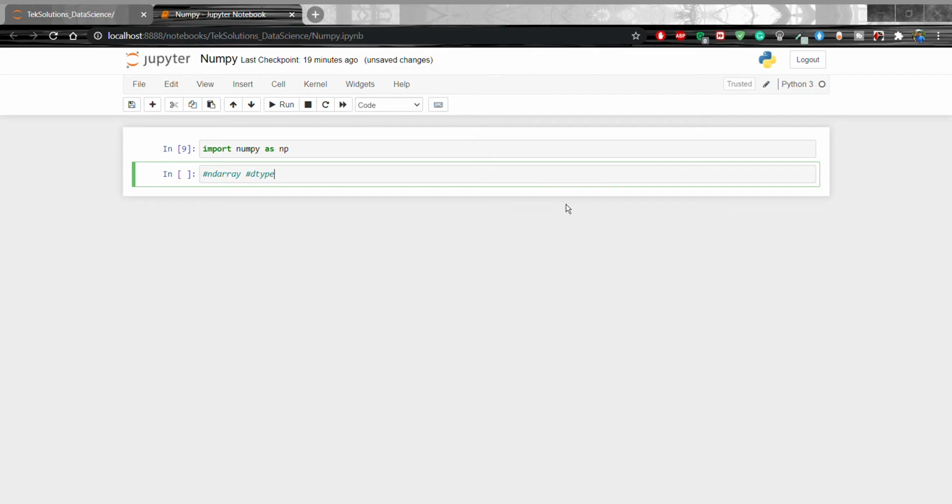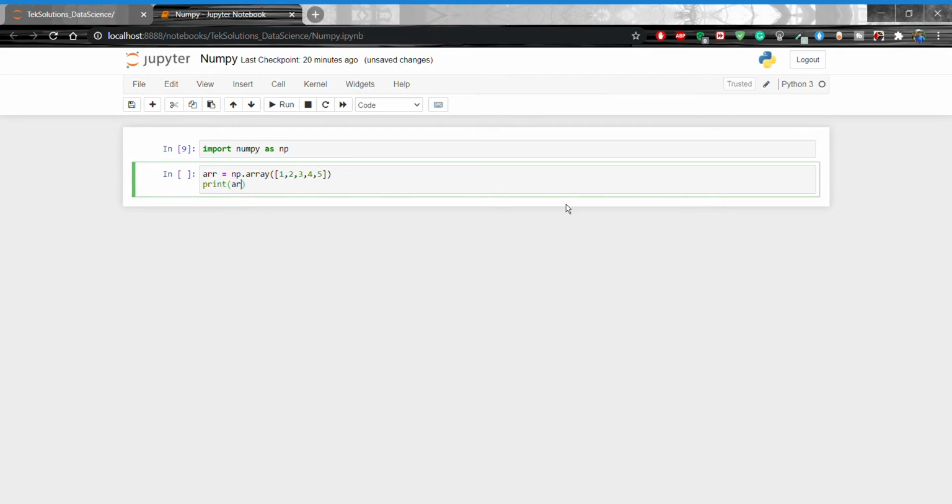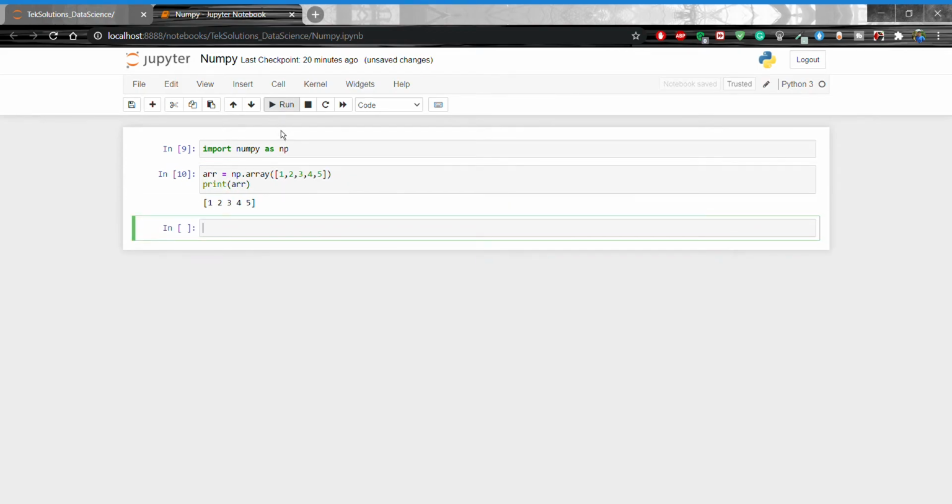Now I am going to create an object, right, and for that I already showed you. Numpy is used to work with arrays. The array object in numpy is called nd array, that I said, right. Now I am going to create ar equal to np.array open parenthesis 1 comma 2 comma 3 comma 4 comma 5, okay, and print ar. Let's run. We are going to print 1 2 3 4 5.